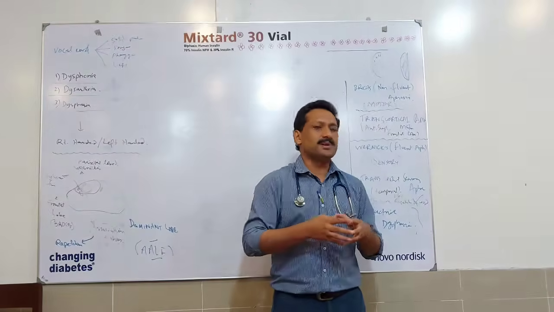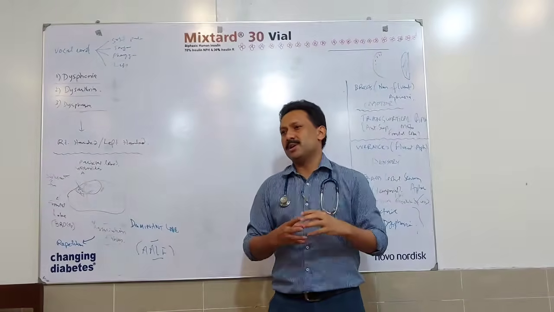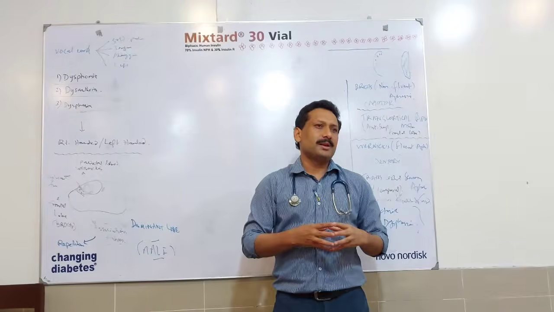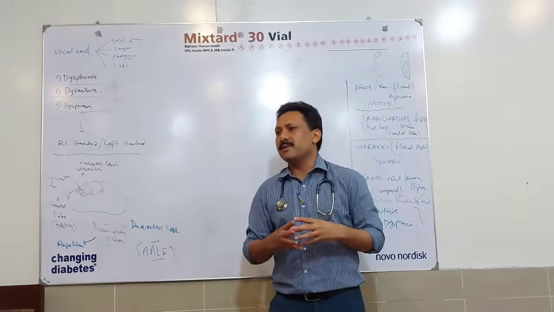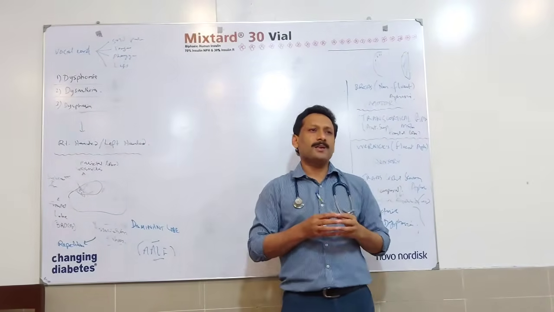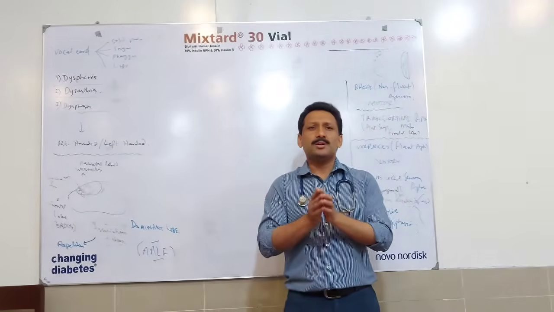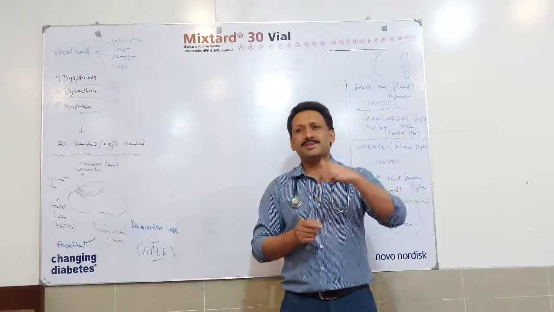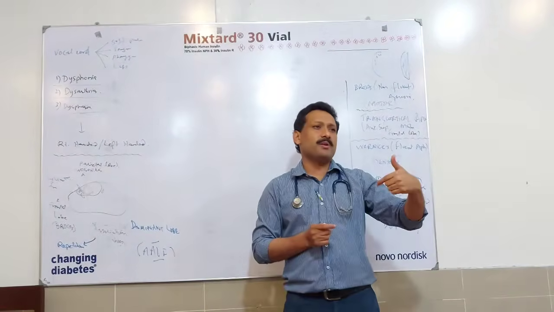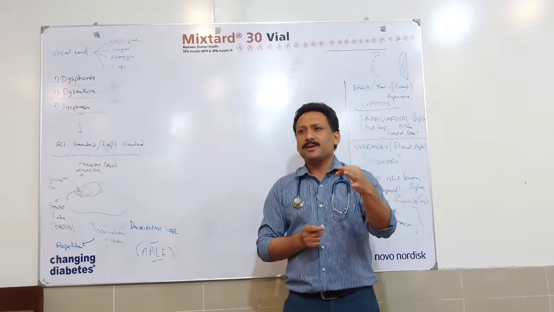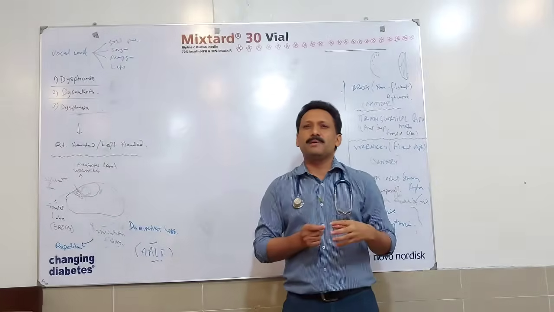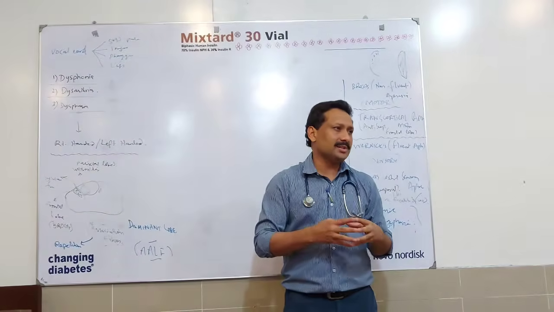Finally, we ask the person to read things out. We show him a paper and ask whether he can read it. So these are the five components. Whenever you examine a person, follow the same rules. You will assess these five components, and that way you can conclude where the lesion is lying.